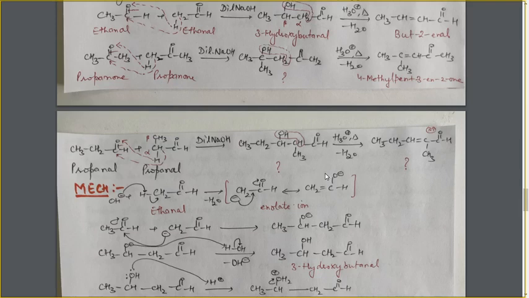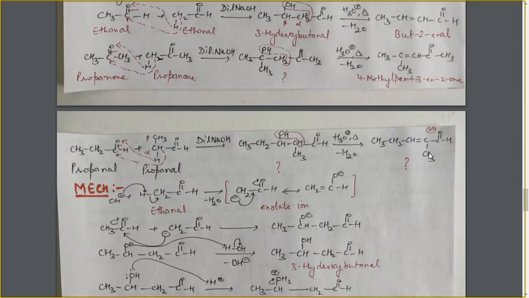Now, one question here: why is the H atom and OH group lost from this position? Why is the H atom removed from the alpha position, and not from the gamma position? This is alpha, this is beta, and this is gamma position. The OH group is lost from the alpha position because of the greater stability of the product formed. So it is the stability of the product formed which decides which hydrogen atom is lost.